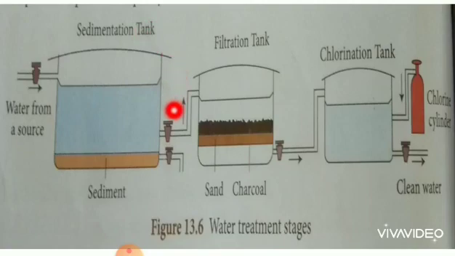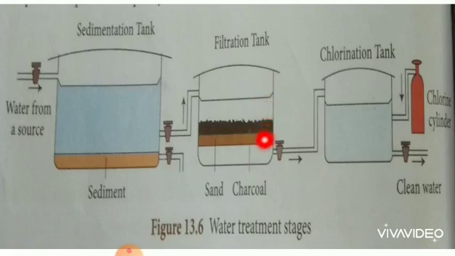Next stage, filtration. Water from the sedimentation tank is then pumped to the filtration tank. Filtration means filtering the impurities, right? Filtration tanks contain filter beds made up of gravel, sand, pebbles, activated charcoal and concrete. These are the filter beds. When water passes through these layers, it becomes completely free from any remaining dissolved or suspended impurities.